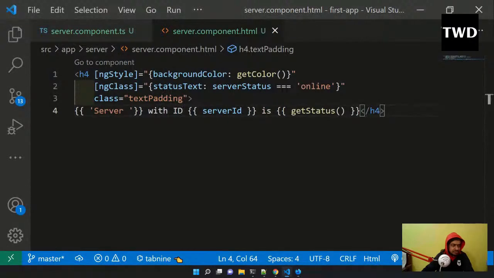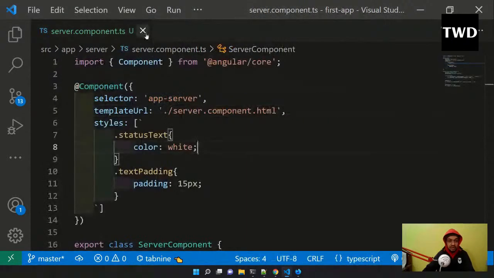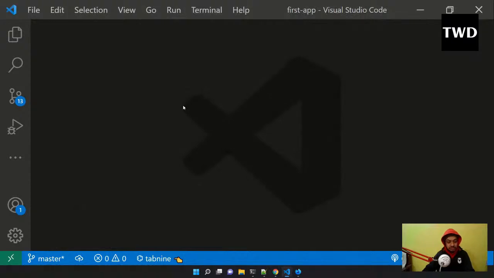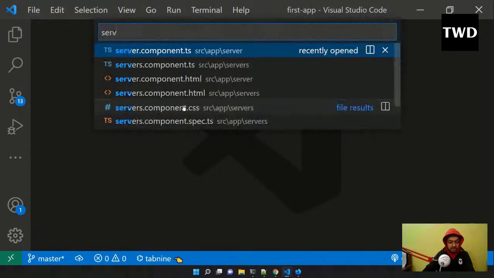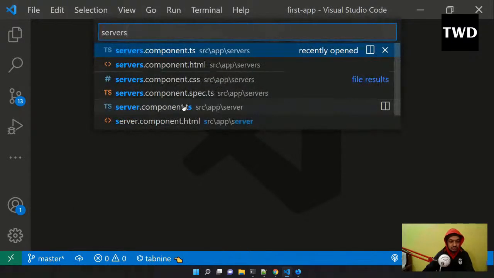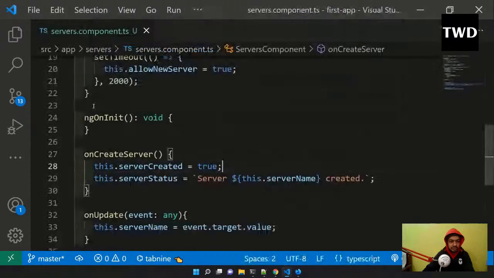And now what we are going to look into is ngFor. So ngFor, as the name says, is like a for loop. But a for loop for what? A for loop for our HTML. So let us go back to our servers.component.ts.